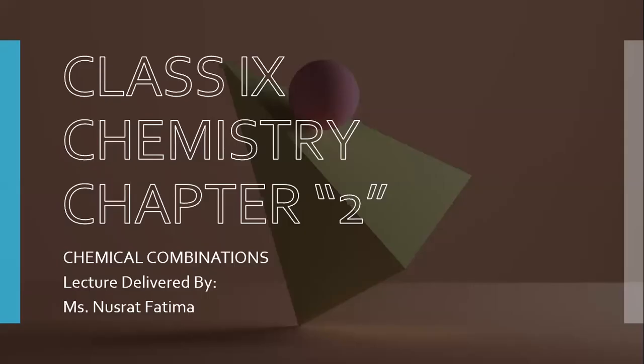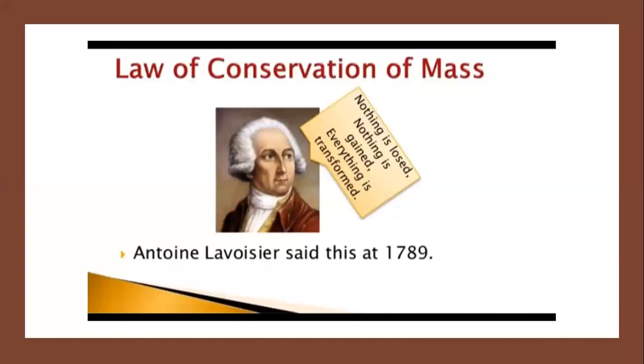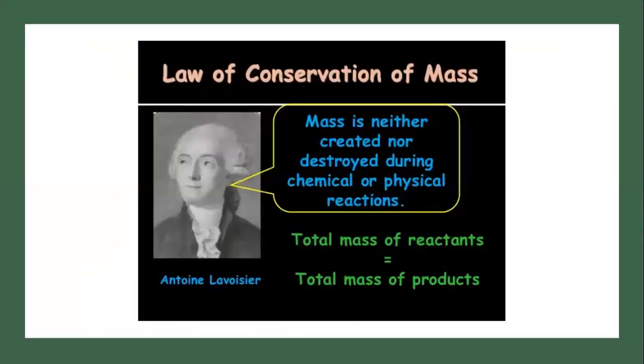Now we are going to start chapter 2, chemical combination. The first topic is the law of conservation of mass. The French chemist Lavoisier tried to learn about chemical changes by weighing the quantities of substances used in chemical reactions. He found that when a chemical reaction was carried out in a closed system, the total weight of the system was not changed. The statement of the law of conservation of mass: in any chemical reaction, the initial weight of the reacting substances is equal to the final weight of the products.